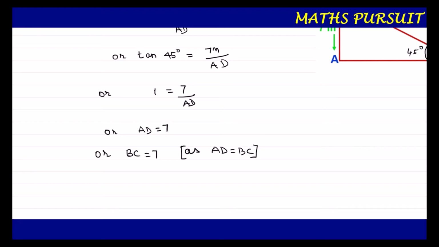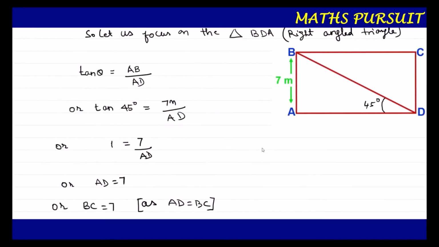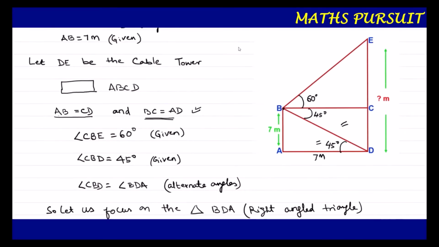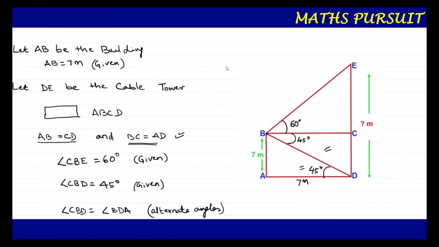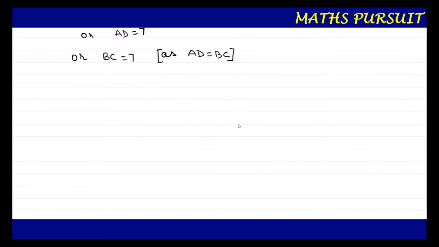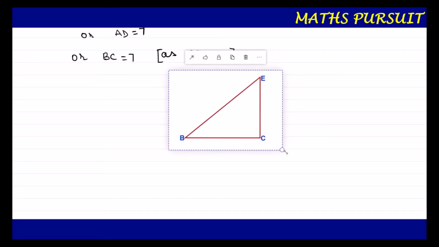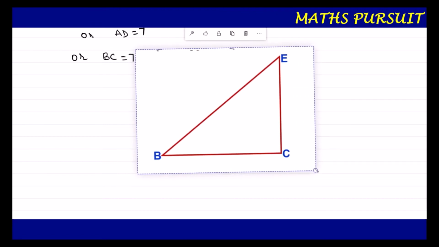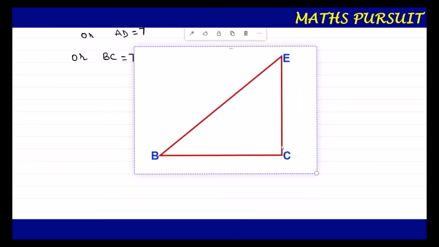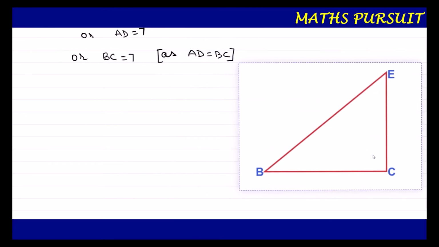Now guys, after focusing our attention on this diagram, let us focus our attention on the right angle triangle EBC. If you look at this new figure, that is EBC, which is a right angle triangle, again we are going to apply our trigonometric identity to this triangle, and we will see what we are going to get.